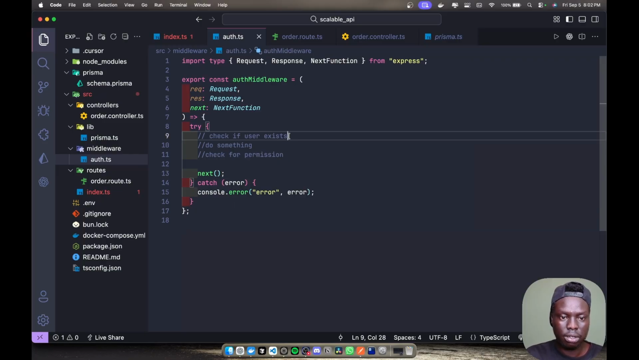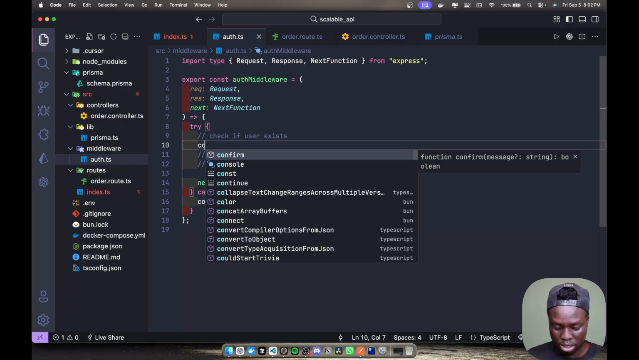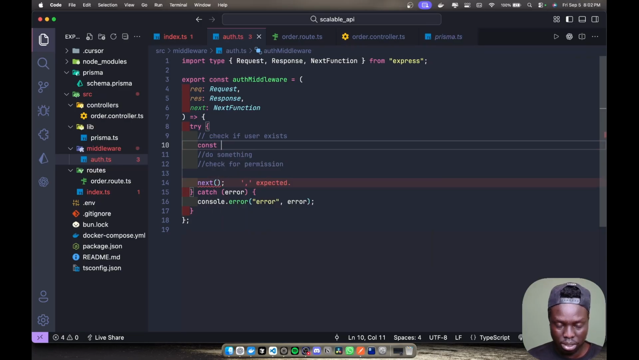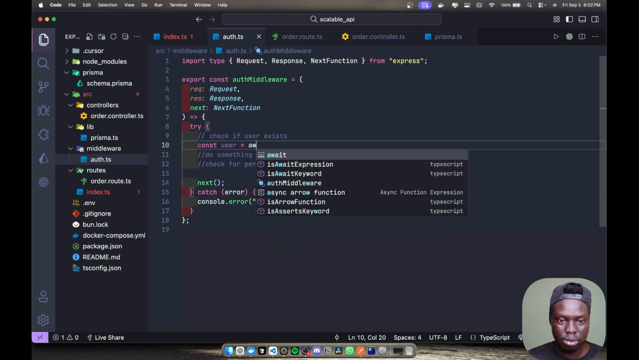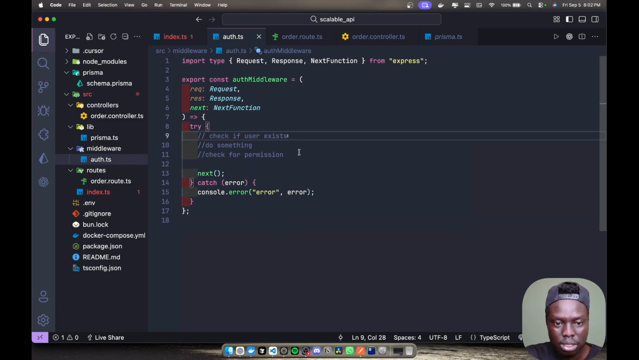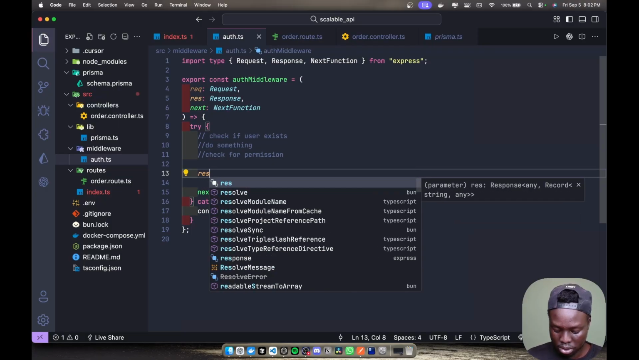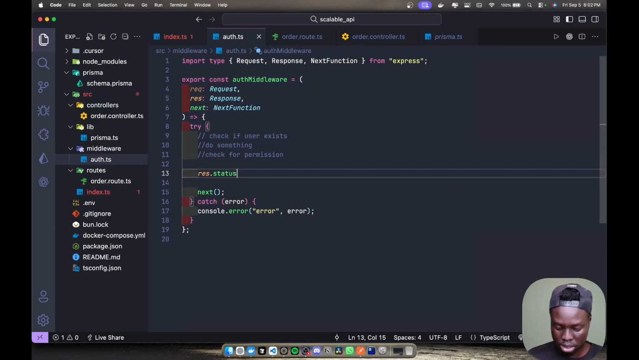Now this is checking if the user exists. It will be something like const user is equal to await, something like that. Then you can go ahead and check for the user, and then you can send a response. Say here response.status can be 403. This can be for the admin. You can just say admin route only.